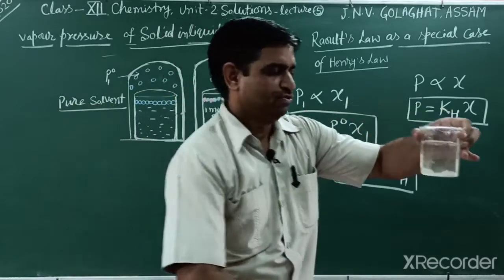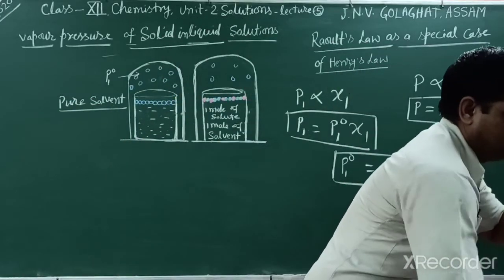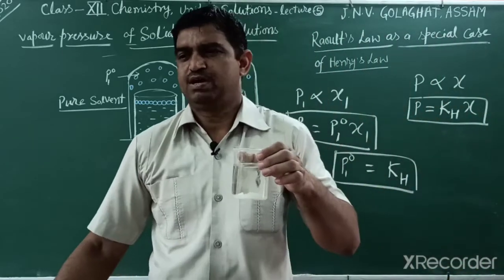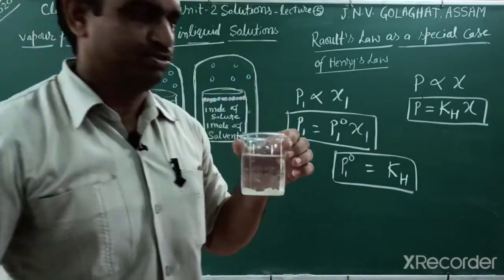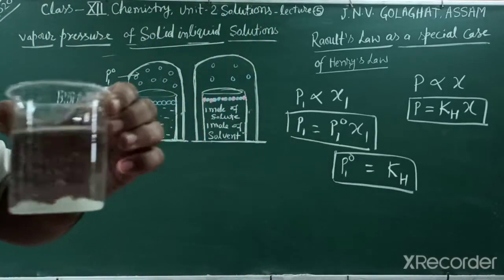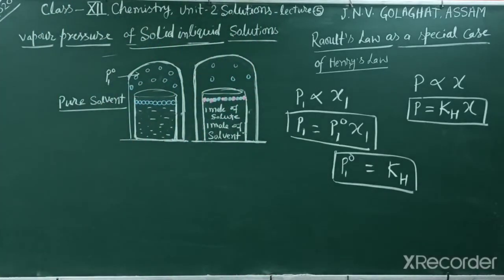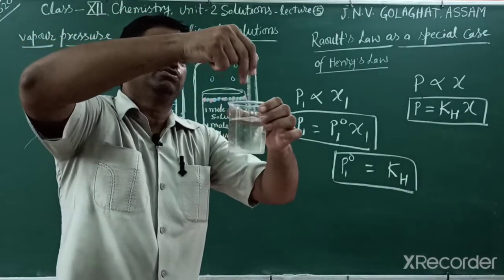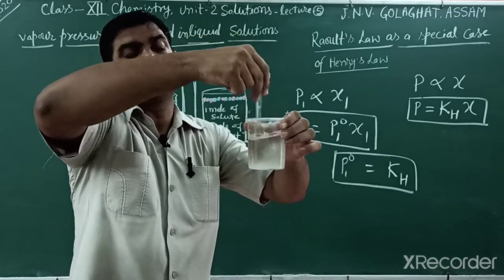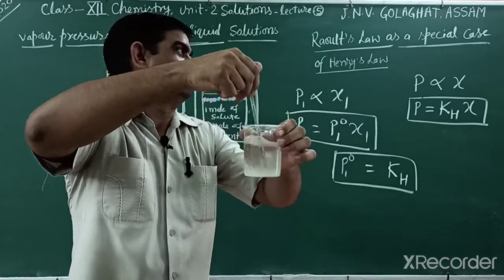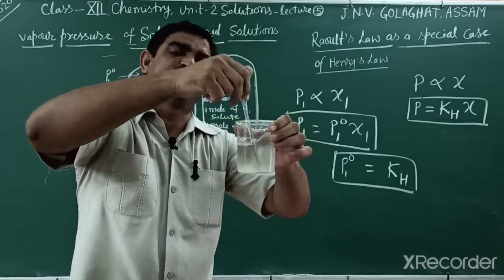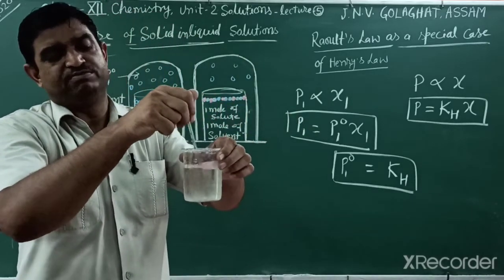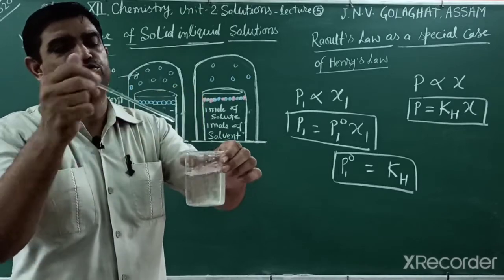Suppose I put 1 mole of sucrose. What is the mass of 1 mole of sucrose? The molar mass of sucrose is 342 grams. Students know the sucrose formula is C12H22O11. So this one is a solution.